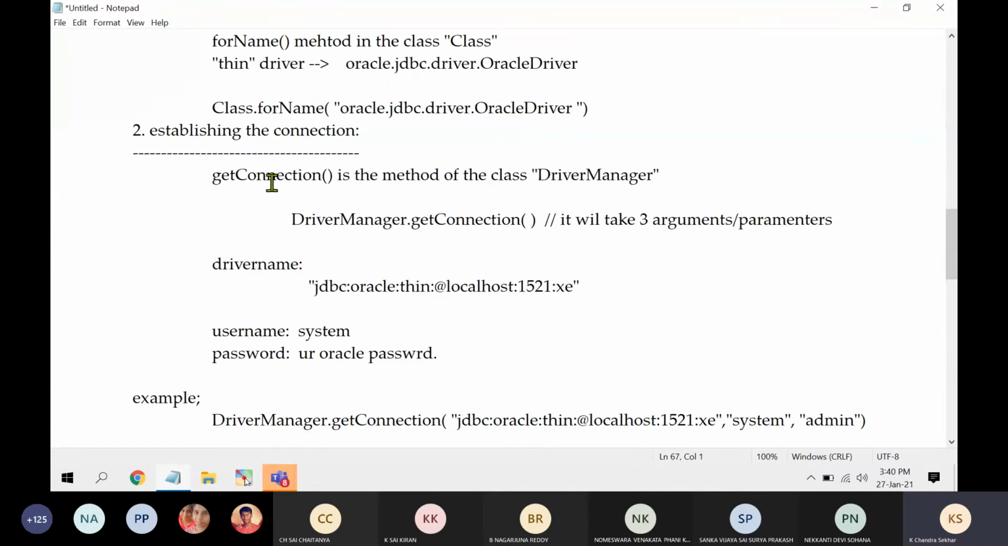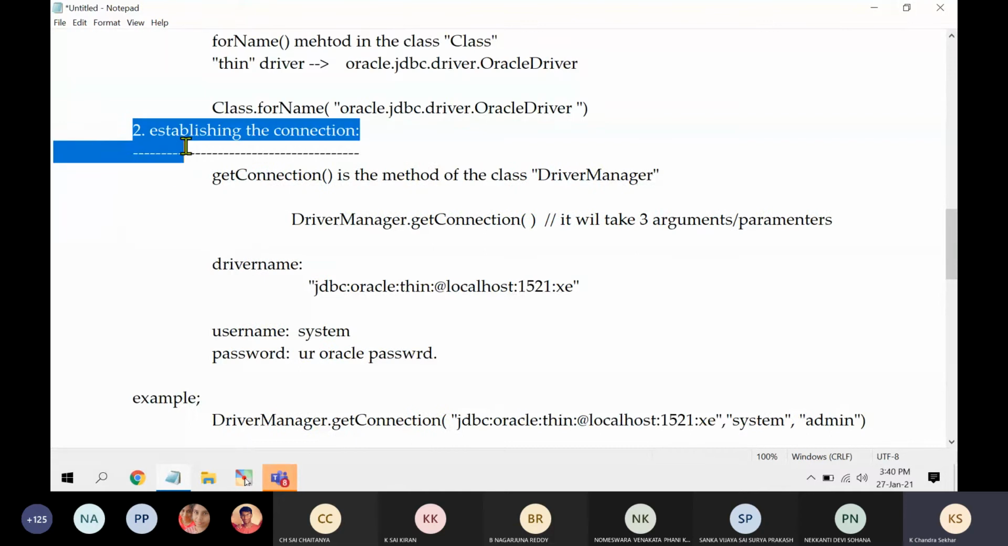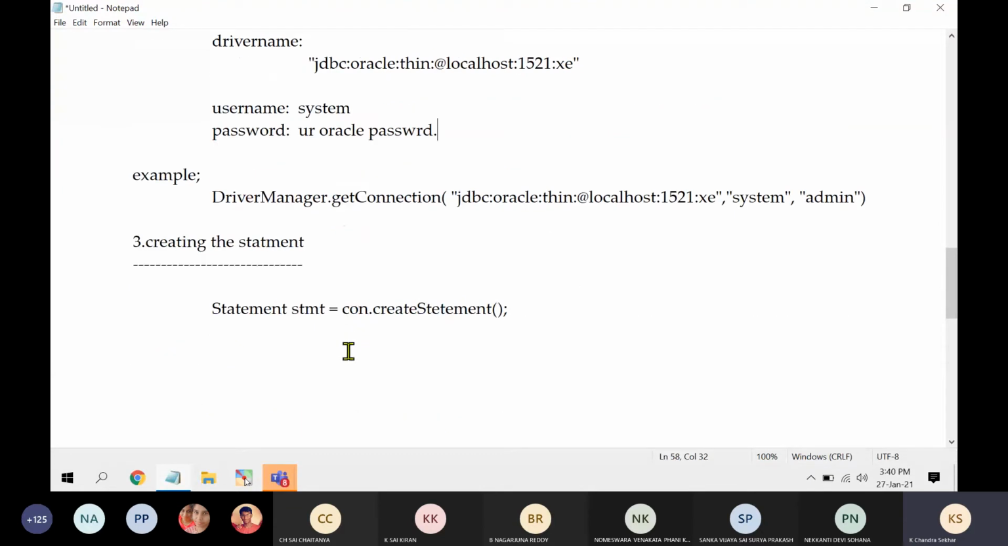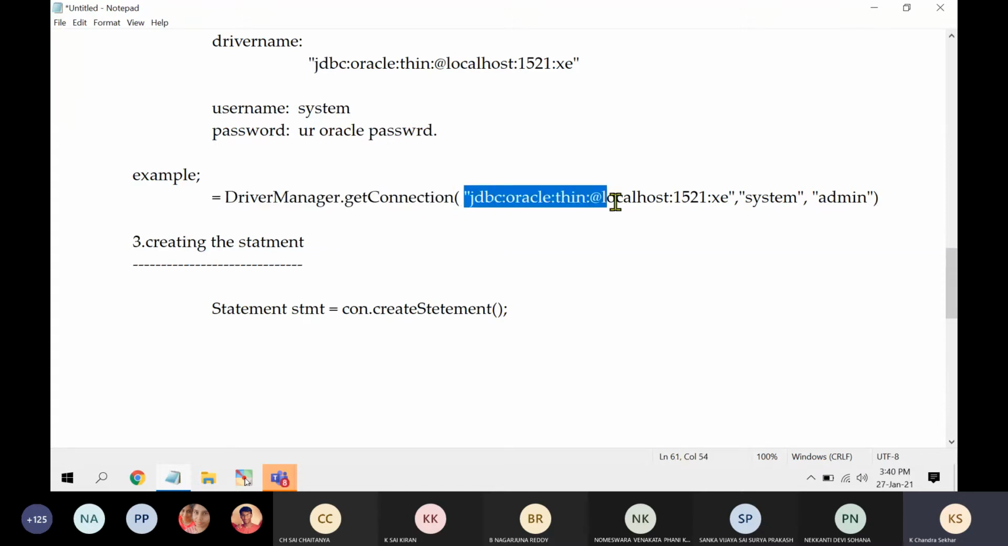So in the first step you are loading the driver. In the second step, you are establishing the connection. Understand? Once the connection is established, here you should write, I forgot to write one point, DriverManager dot getConnection. So this method will invoke. It will go to this particular host, connect to this particular port 1521. My Oracle version is XE, and it will enter the username system and password.